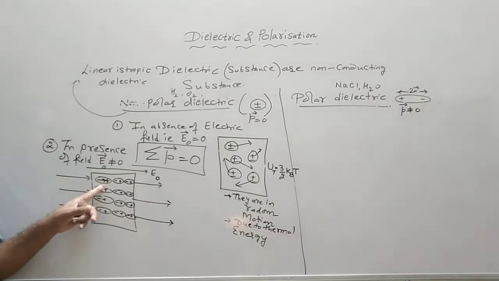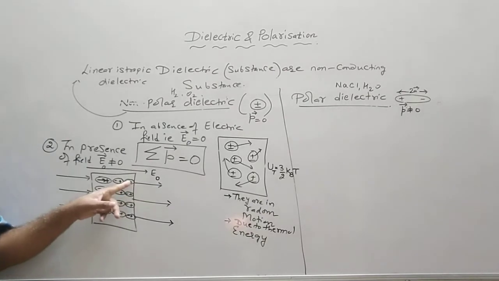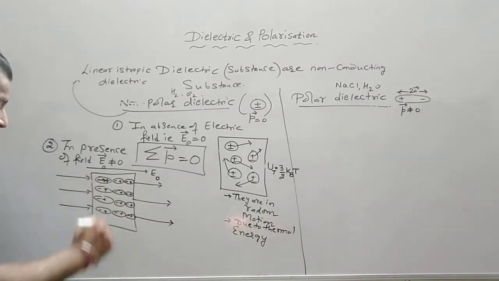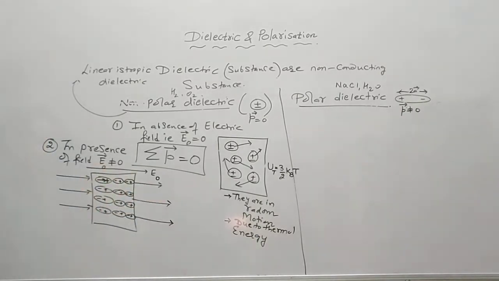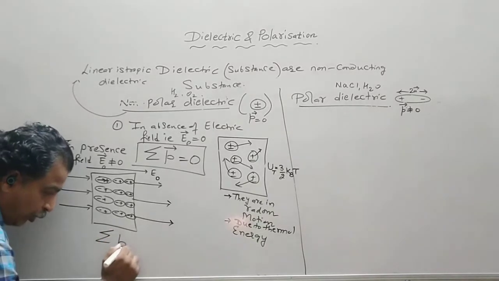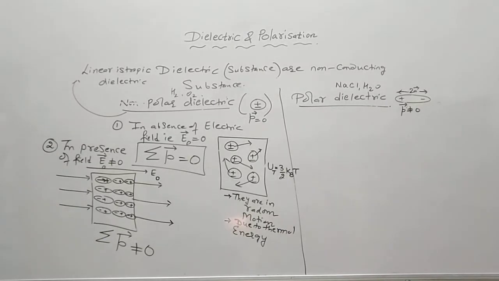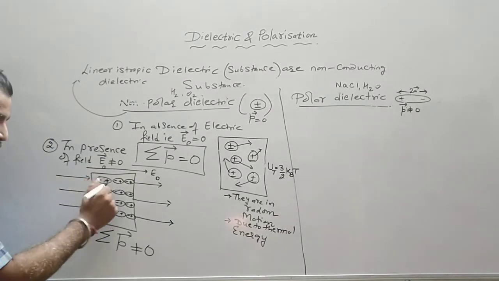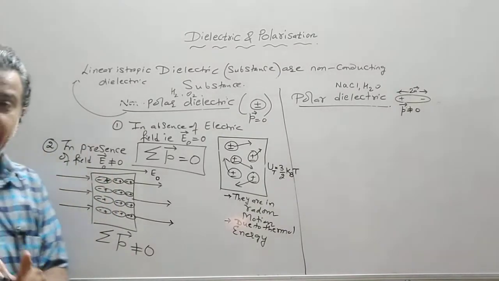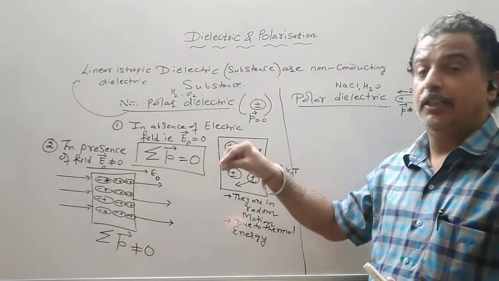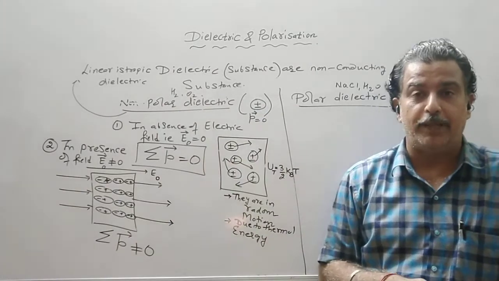Now P1 not equal to 0, P2 not equal to 0, P3 not equal to 0. So you have to do the summation. Then these 3 molecules' summation, then this another 3, another 3, another 3. It means the total dipole moment is not equal to 0. And since this positive and negative charge comes very close to each other, each molecule has a dipole moment. So in the definition, we mentioned that they do not possess permanent electric dipole moment.